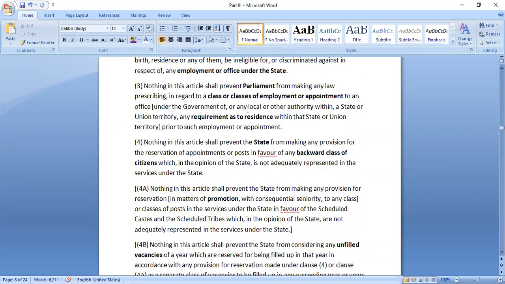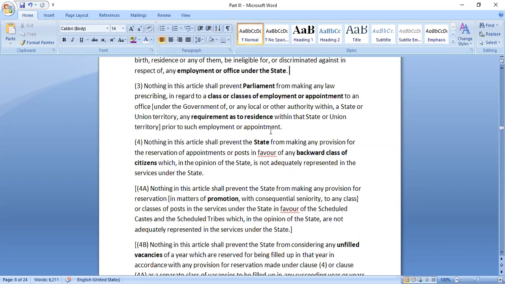Now, Parliament has the power that regarding certain employments, it can prescribe a requirement of residence within that particular state or union territory. For certain employments, it might be necessary that the person knows the state and the local language.